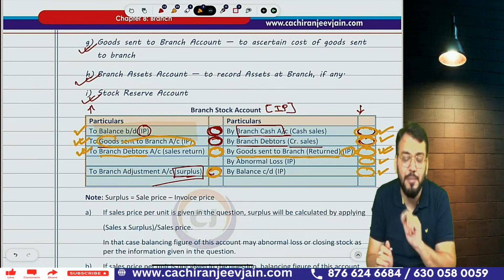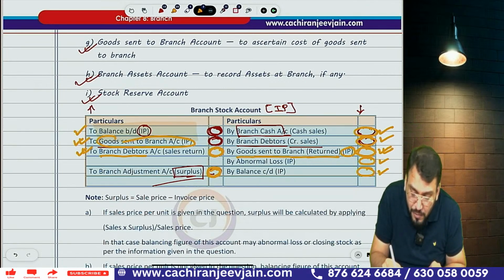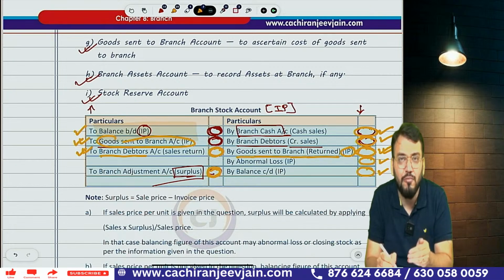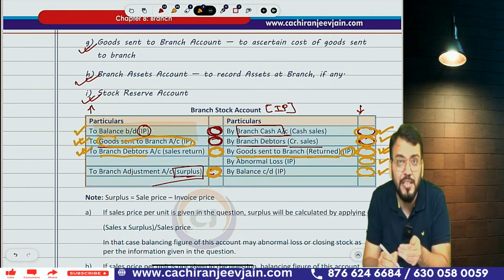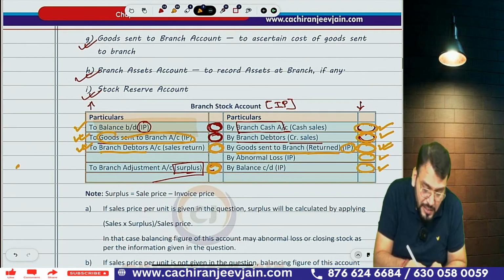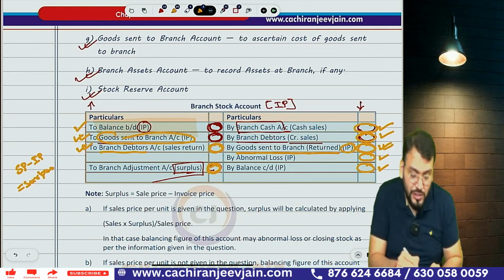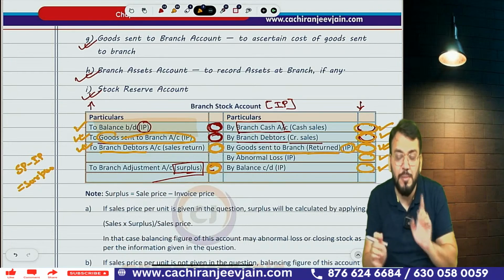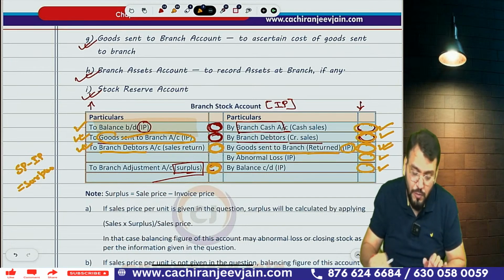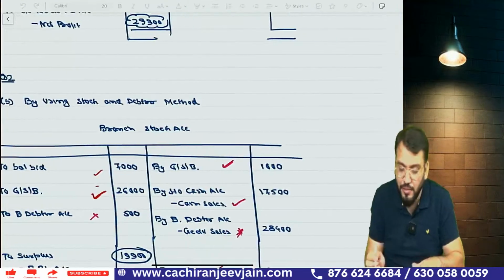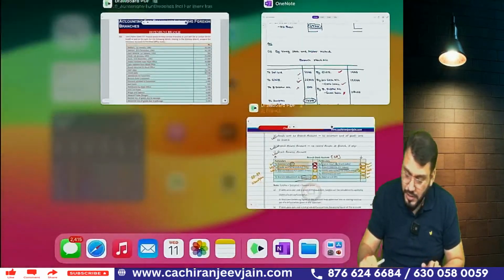Surplus can be calculated, so we need to first calculate surplus. If you know the surplus, just try to understand. Surplus will be sale price minus invoice price. Understood? So sale price minus invoice price will be surplus. Now let me explain what I actually want to say. Just try to understand.